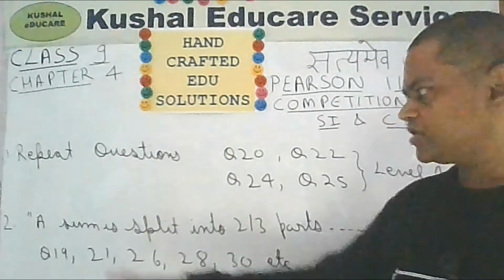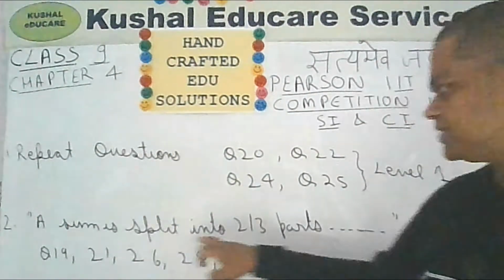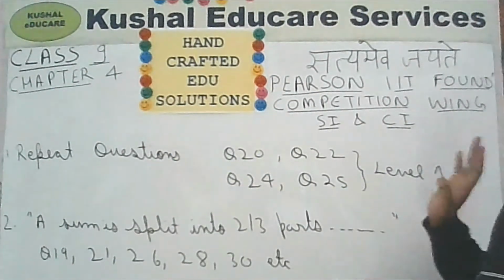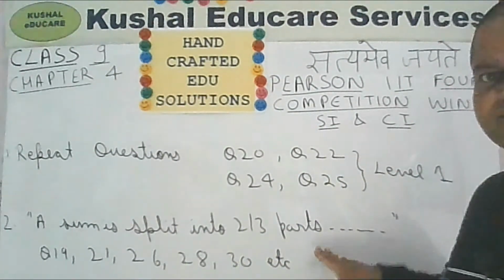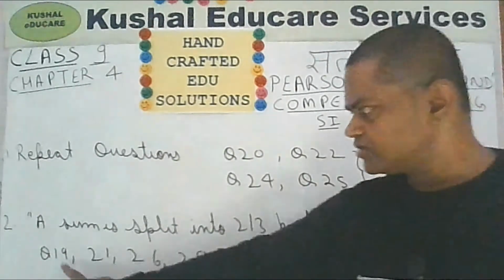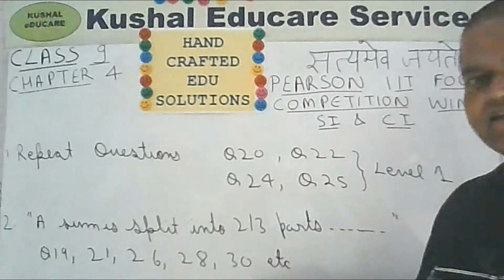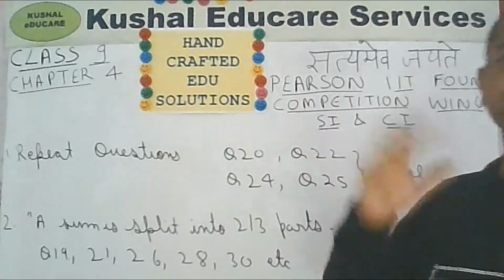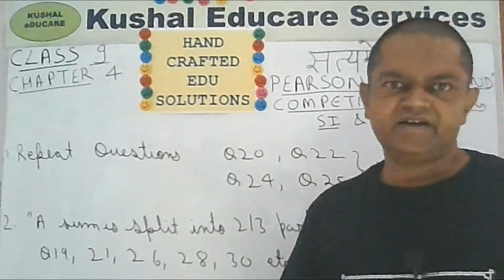For so many problems you will find the same statement, a sum is split into 2-3 equal parts, and so on. You don't feel like solving them because they are repeat problems. Questions such as number 19, 21, 26, 28, 30, etc. There are so many problems of this same type, which means there is no variety.